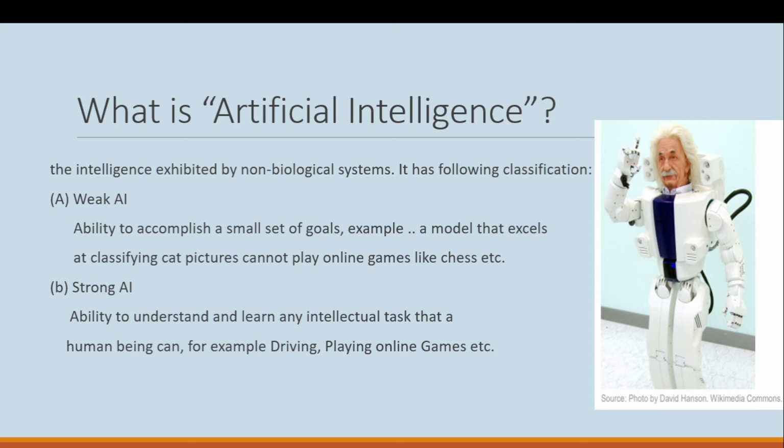If any non-biological system or machine can do the work which humans perform easily, like driving, boating, swimming or playing online games, we will say that this machine has strong AI. Let's move on.